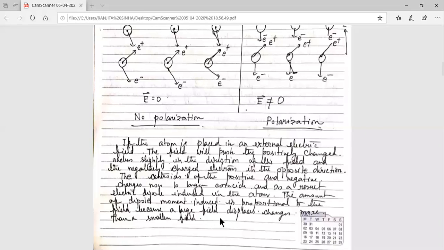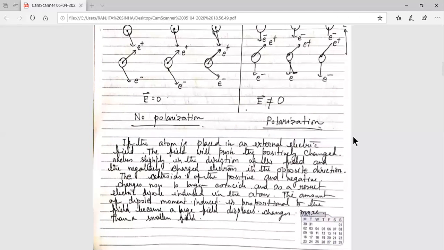Now here, the centroids of the positive charge and negative charge are not coinciding, so a dipole moment is induced in the atom. And the amount of dipole moment induced is proportional to the field, because a large field displaces the charges more than a smaller field.